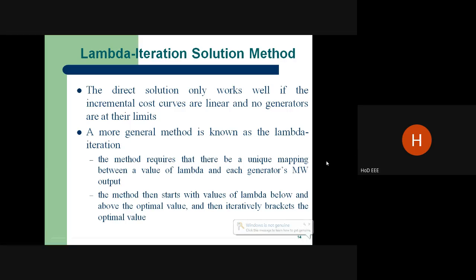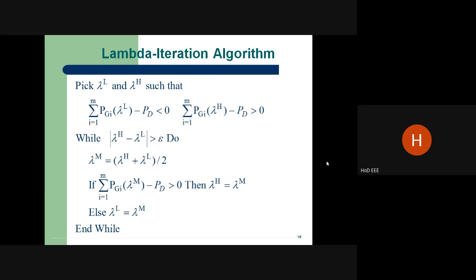Then you can go through how to choose the lambda value. It is very, very important. This is called the lambda iteration algorithm. You can see all the formula. I will tell one by one.